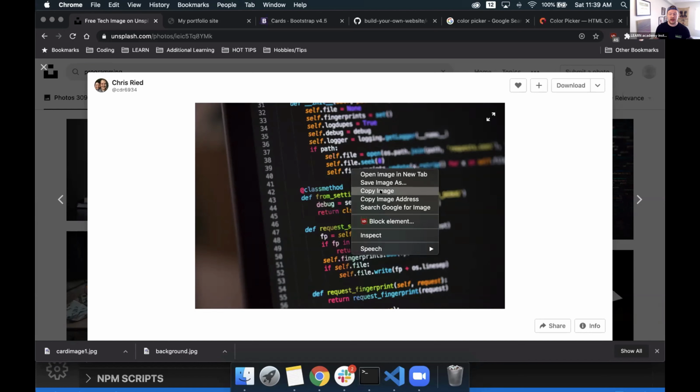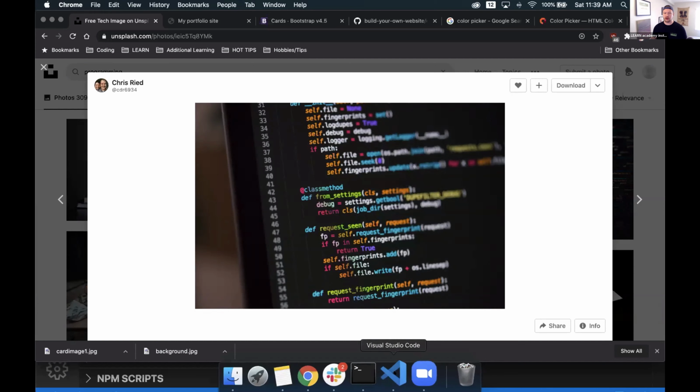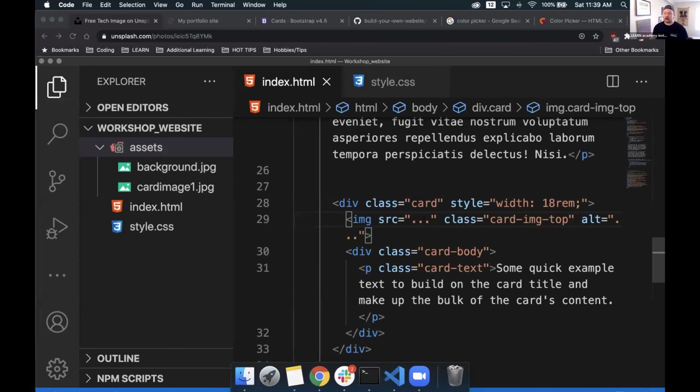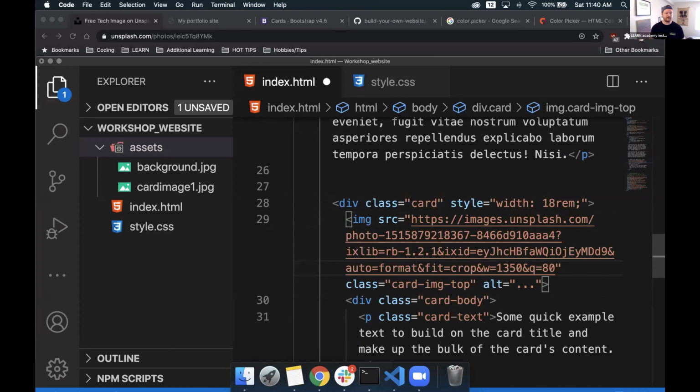We don't want to copy image. We want to copy image address. This will take a URL where this image is found directly to it and put it into our clipboard, a full URL that's ready to be pasted into our source area. So on source, we can highlight these, we'll remove them out, and instead we will simply paste what we were given.